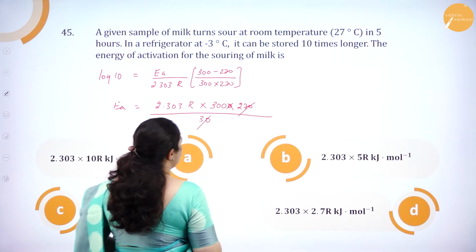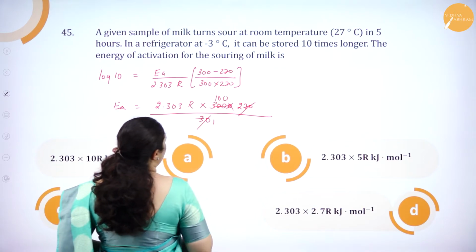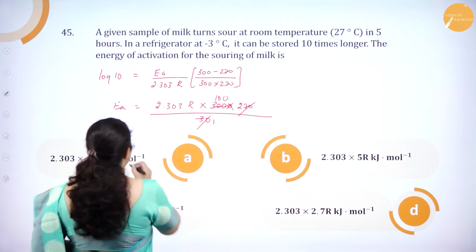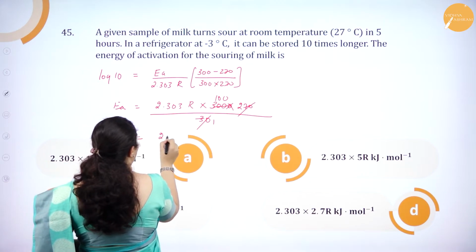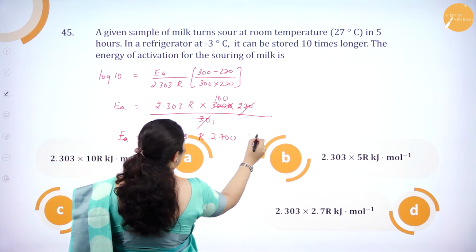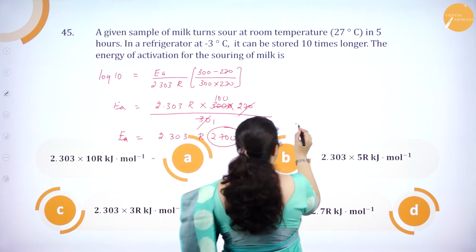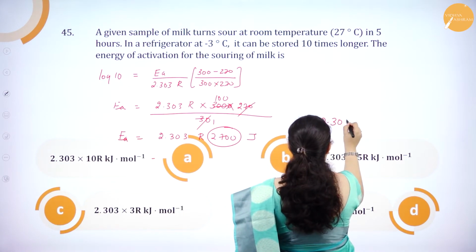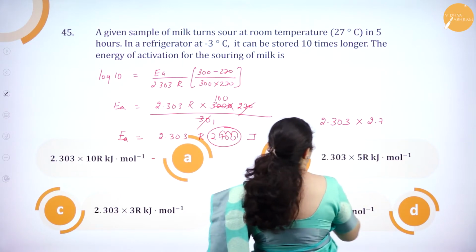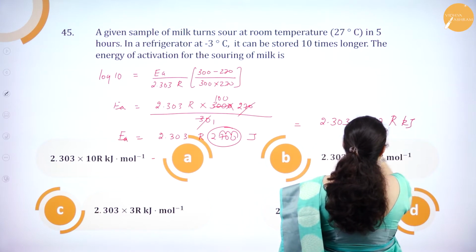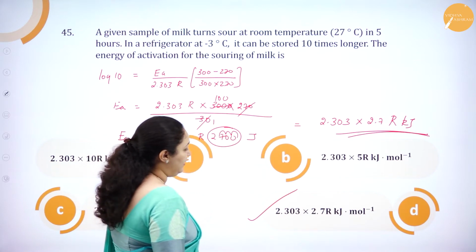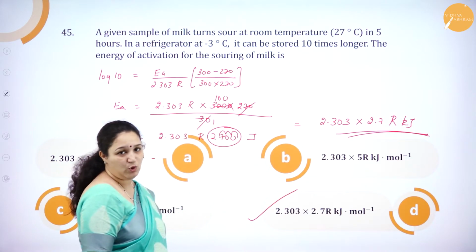So 0 and 0 get cancelled, 100. So 270 into 100 is 2700. So Ea is equal to 2.303 R into 2700 joules. This in kilo I want. So it will be equal to 2.303 R into 2.7 kilojoules. So the answer is option D, where 2.303 into 2.7 R kilojoule per mole is the answer.